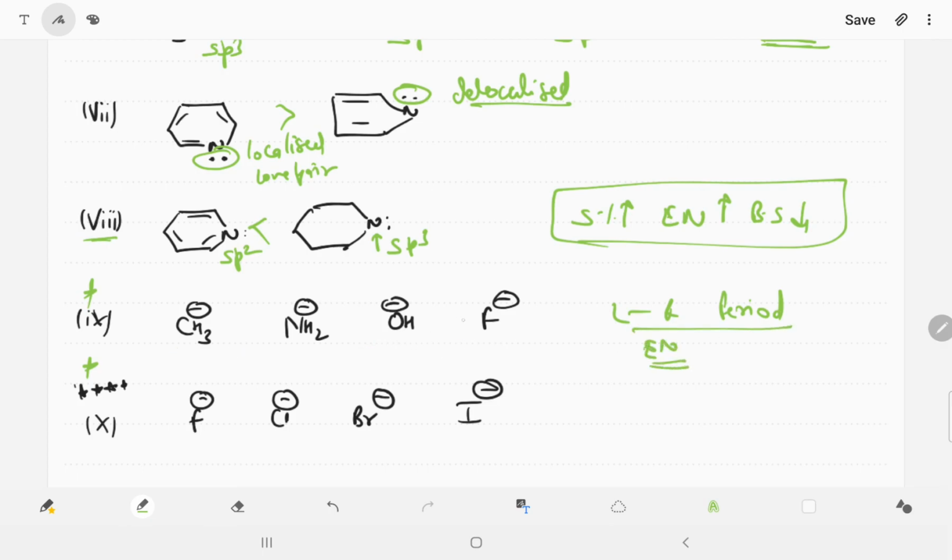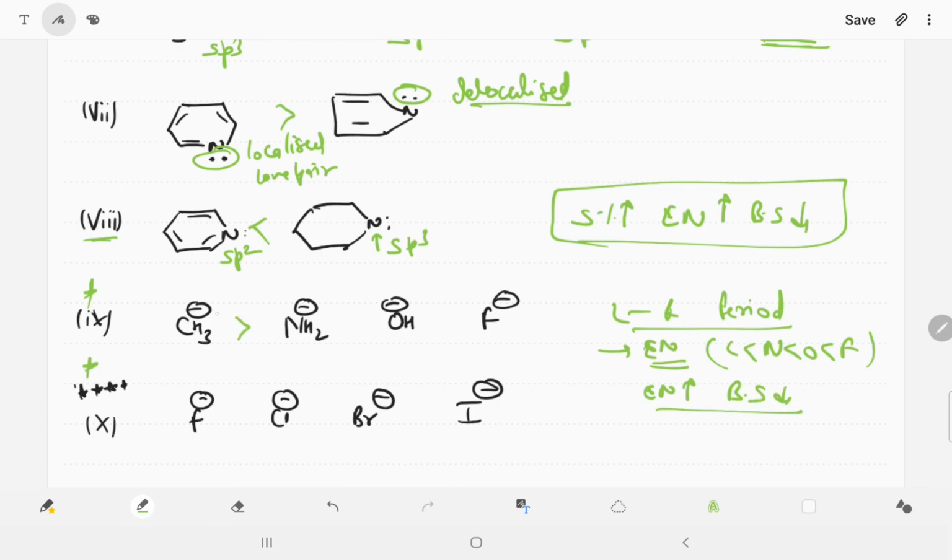Fluorine electronegativity is more as compared to carbon. This is the order: carbon, nitrogen, oxygen, fluorine is more electronegative. So whenever the electronegativity increases, basic strength decreases.